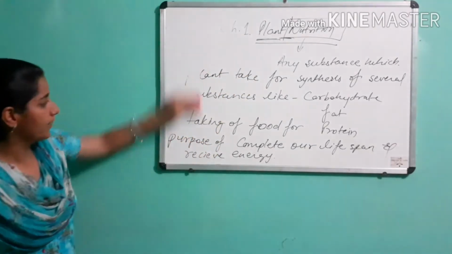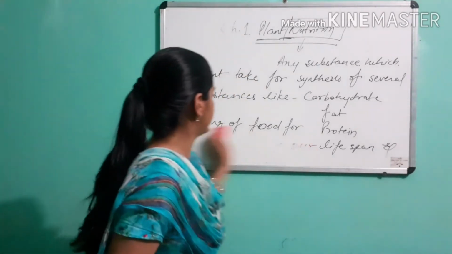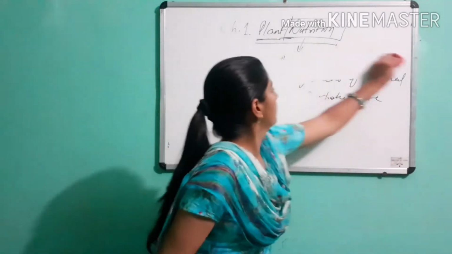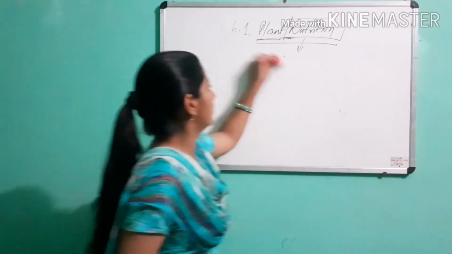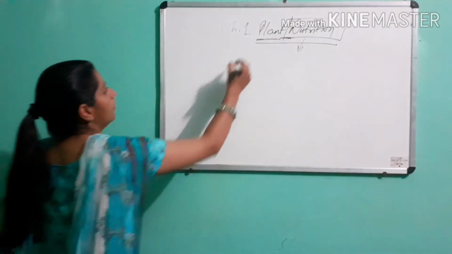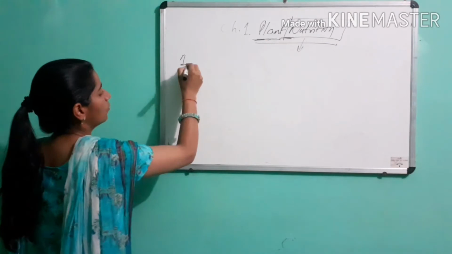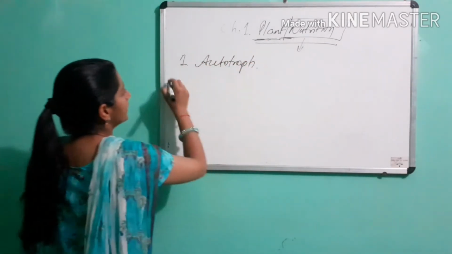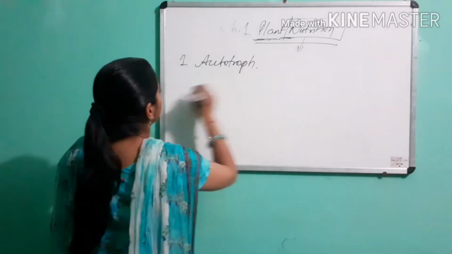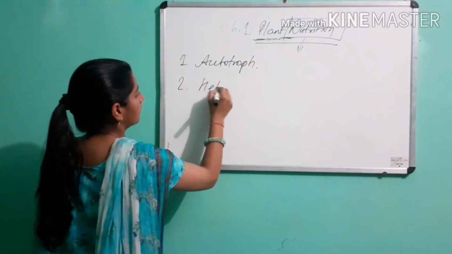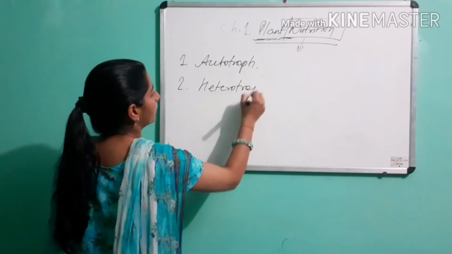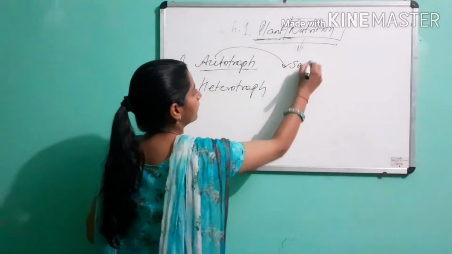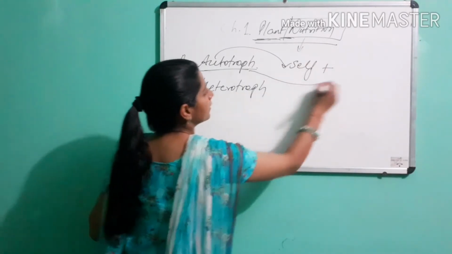Next, we discuss on the basis of nutrition, which types of plants there are. First autotroph and second heterotroph. Autotroph: auto means self, troph means nutrition.